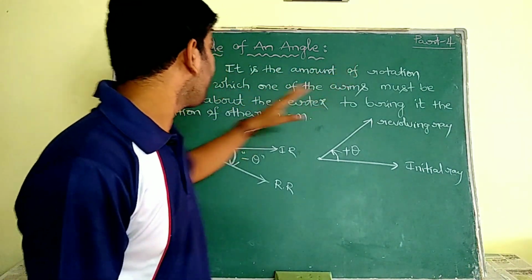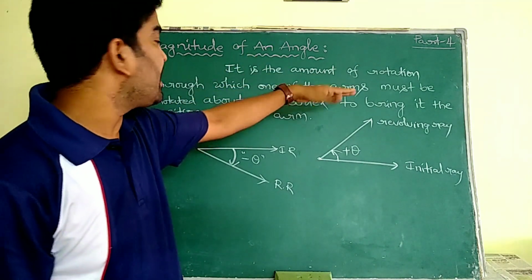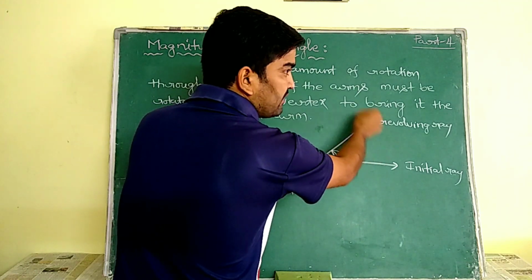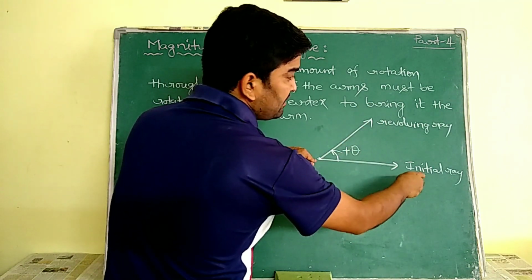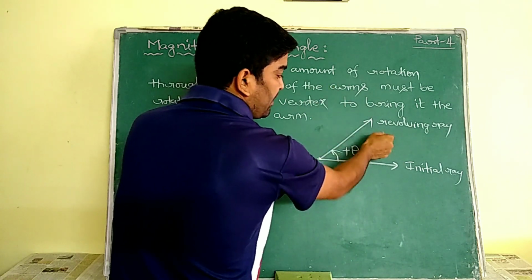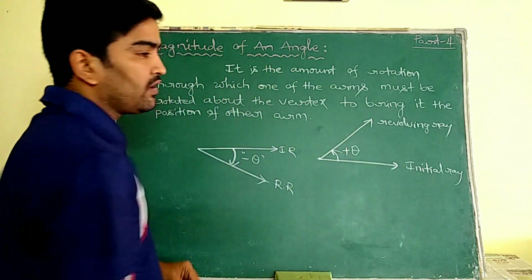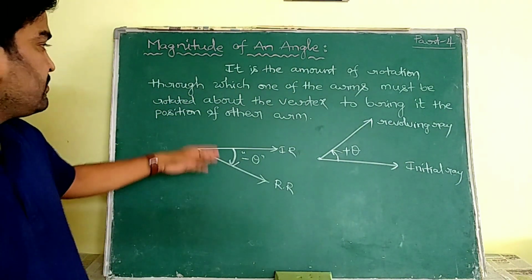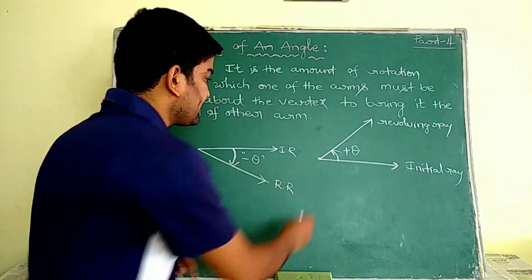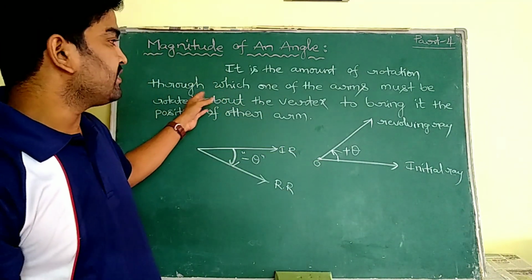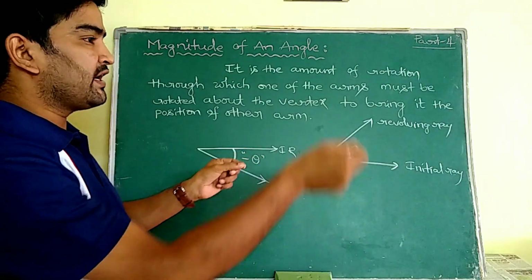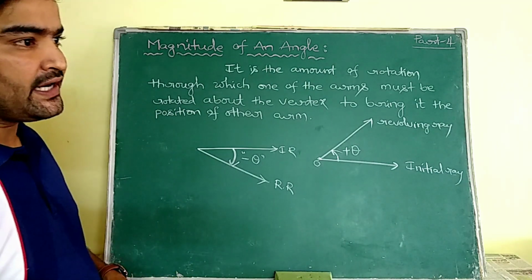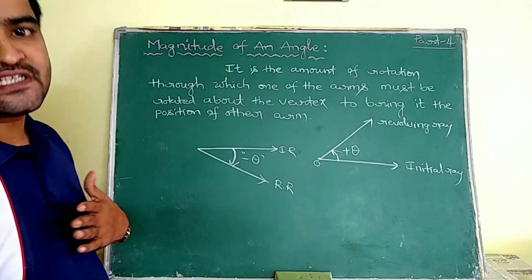See, it is the amount of rotation through which one of the arms must be rotated. That means I may rotate this arm or this arm. These rays are known as arms. So I may rotate this revolving ray or I may rotate this initial ray. This rotation takes place about the vertex. Let us consider the vertex as O. So if you rotate one arm about that vertex to bring it to the position of the other arm, I want to represent 40 degrees.